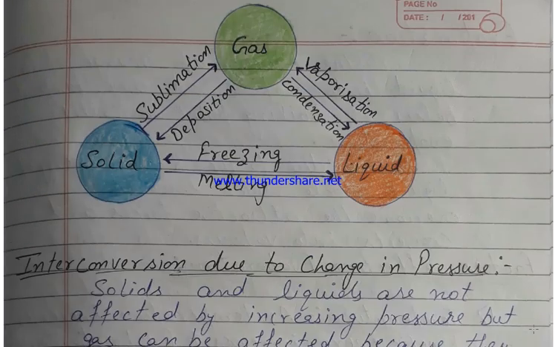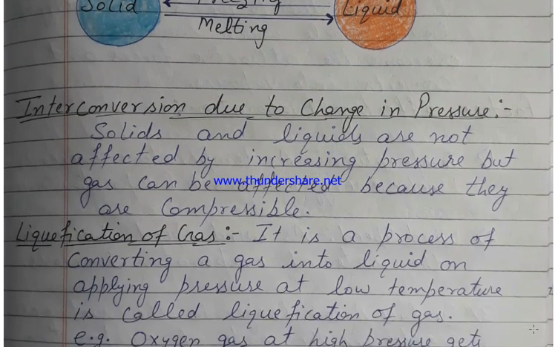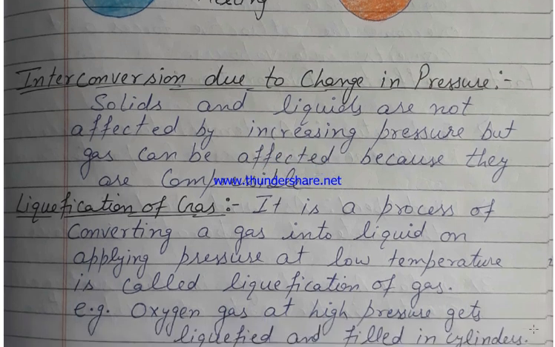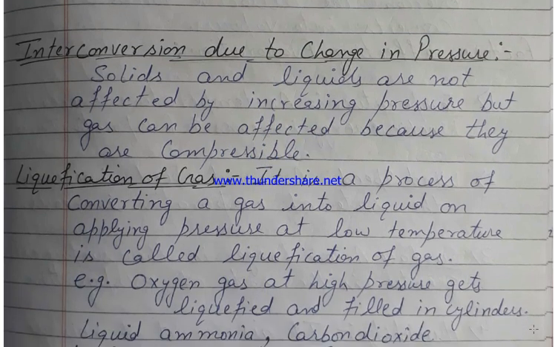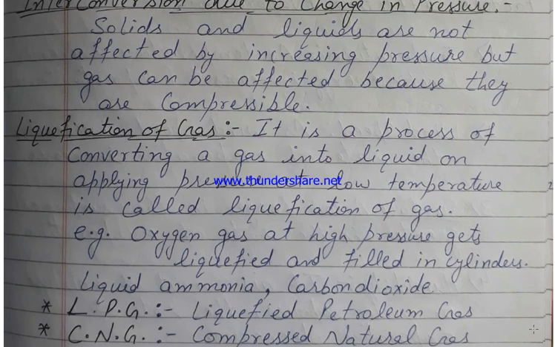This is the diagram to show the interconversion of states during change in temperature. By change in pressure, liquefaction of gases takes place, because solids and liquids are not affected by pressure. On increasing pressure at low temperature, a gas can be converted into liquid, called liquefaction of gas.